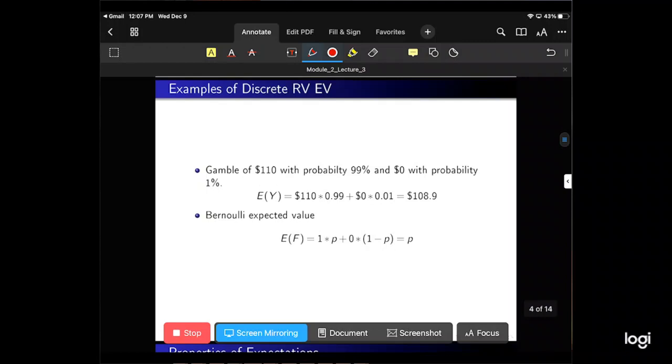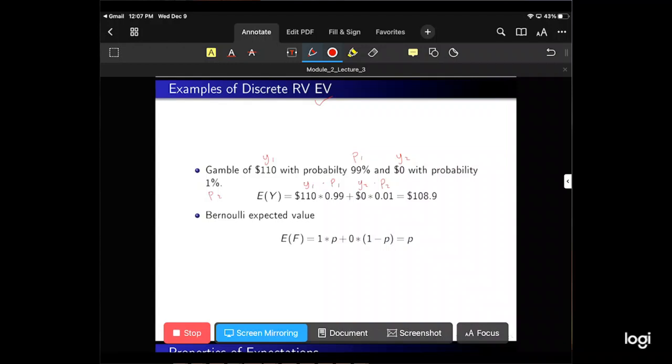Let's do some examples of a discrete random variable expected value. So I might write expected value as EV. Okay, let's say we have a random variable that's a gamble of $110 with a probability of 99% and $0 with a probability of 1%. If our random variable is y, this is y1, this is p1, this is y2, and this would be p2. So we are just going y1 times its probability and y2 times its probability. With a little algebra, we get $108.90. So the expected value of this gamble is $108.90.